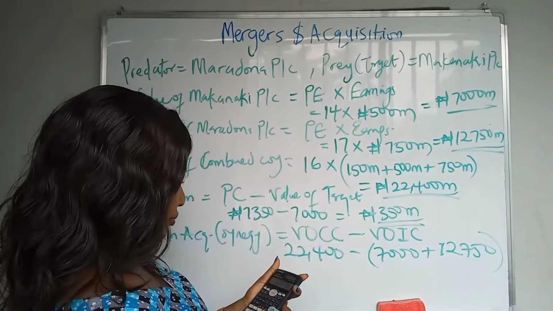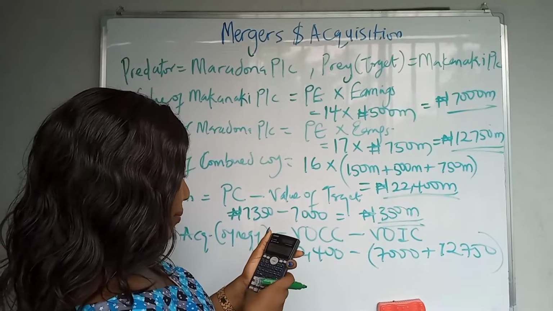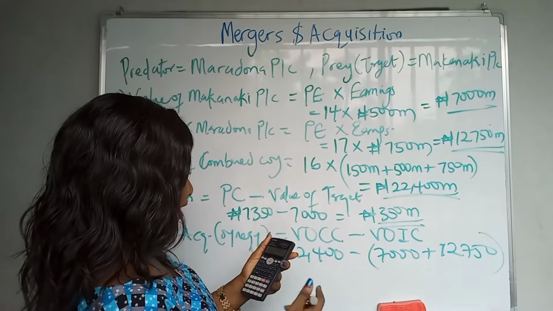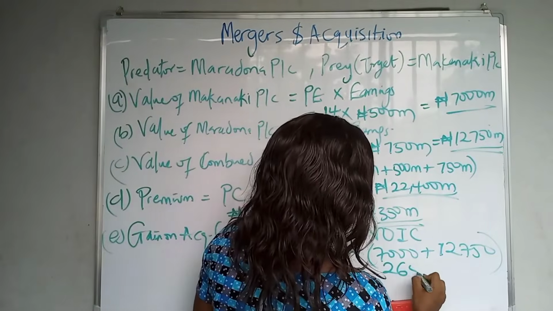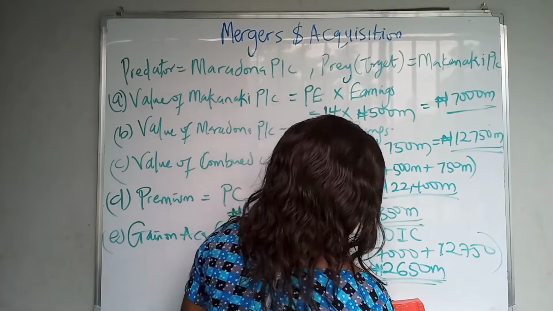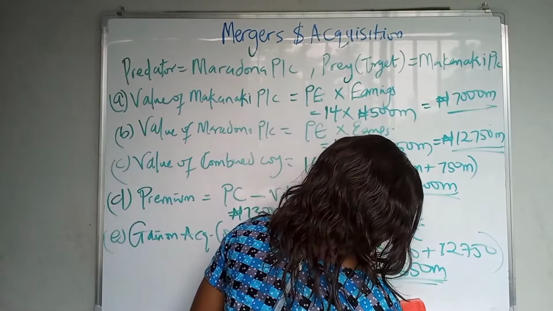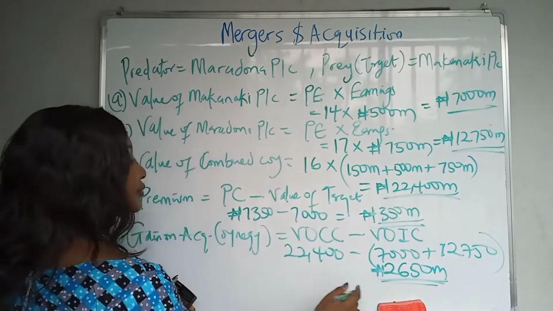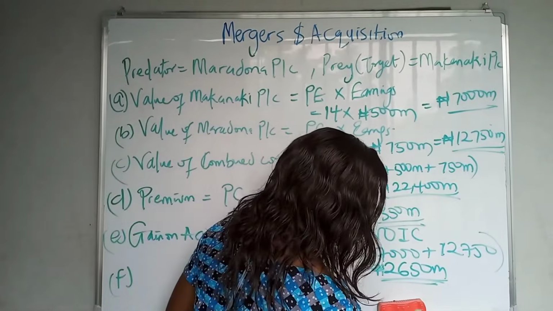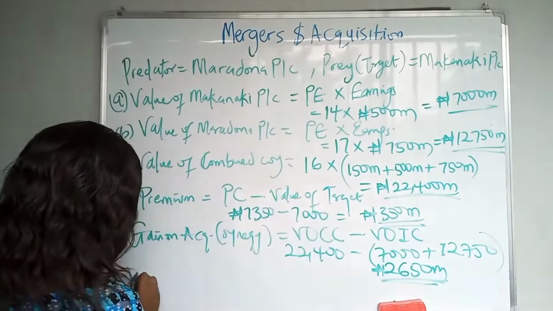Okay, so let's do that. Put that in your calculator, and that will give you 2,650. Right, 2,650 million. Right, the F part of the question says the net benefits to shareholders.